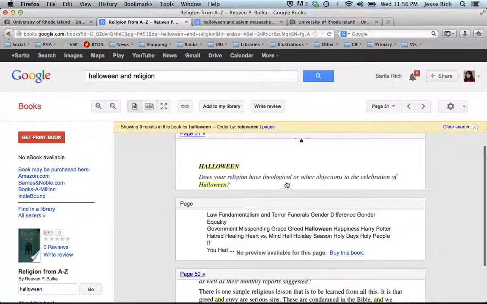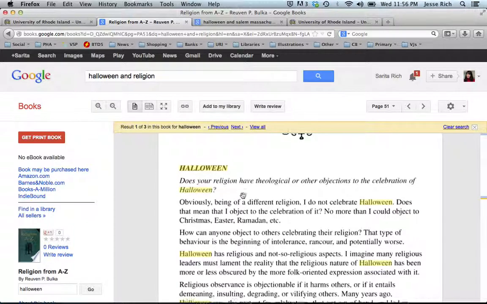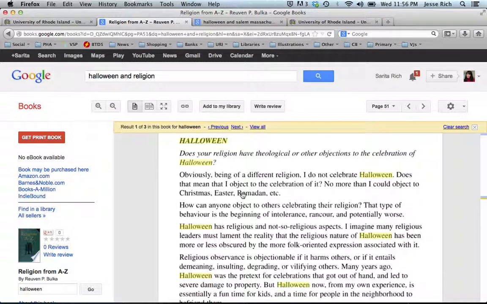We want to see how many times this comes up in the book. Okay. So this page will give us a preview. Sometimes it'll say no preview available for this page. And so that's just the limitation of Google Books. Sometimes it gives you what you need, sometimes it doesn't. But the cool thing about it is that it gives you a preview.